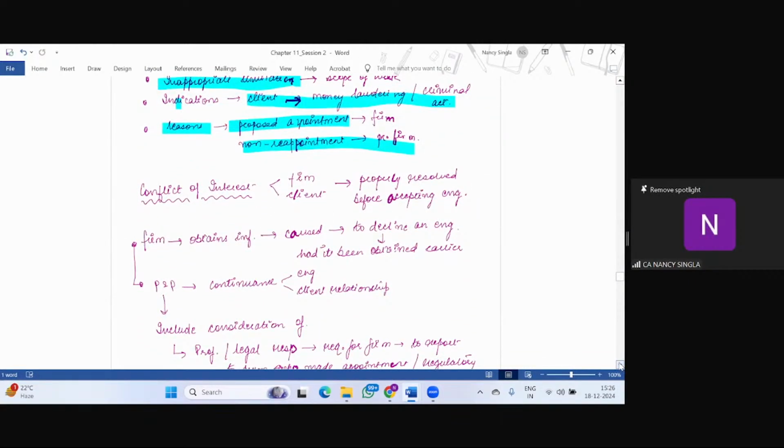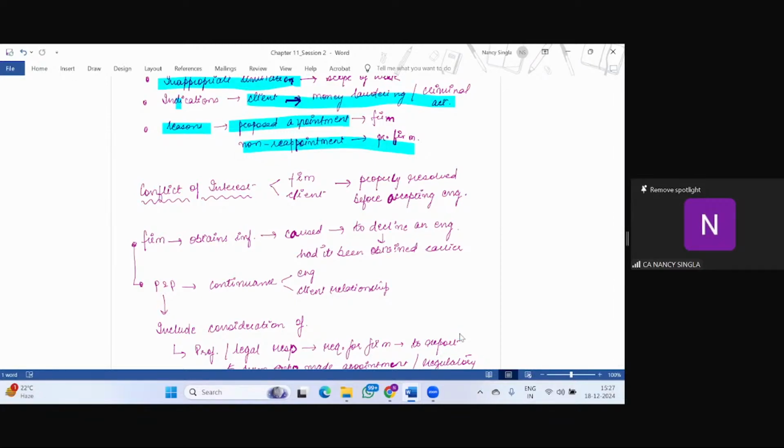Now, students, if there is a conflict of interest between the firm and the client, the same should be properly resolved before accepting the engagement. So if, let's say, the engagement partner is holding any share, the example that we did in the last session also, that he was a nominee of a distant relative, in that case it should be properly resolved. So either C.A. Raman, who was in the example, should have sold those shares before accepting the assignment. So it should be properly resolved, right?